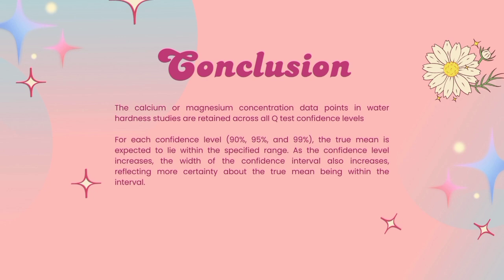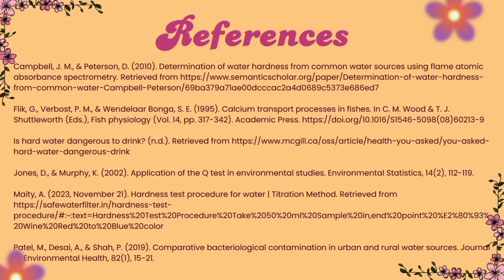This interval can help us understand the precision of our sample mean estimate and provide a reliable basis for making decisions based on the true mean of the population. The consistent retention of the data points across various confidence levels suggests the robustness of our data and reliability of our measurement. This is our references.